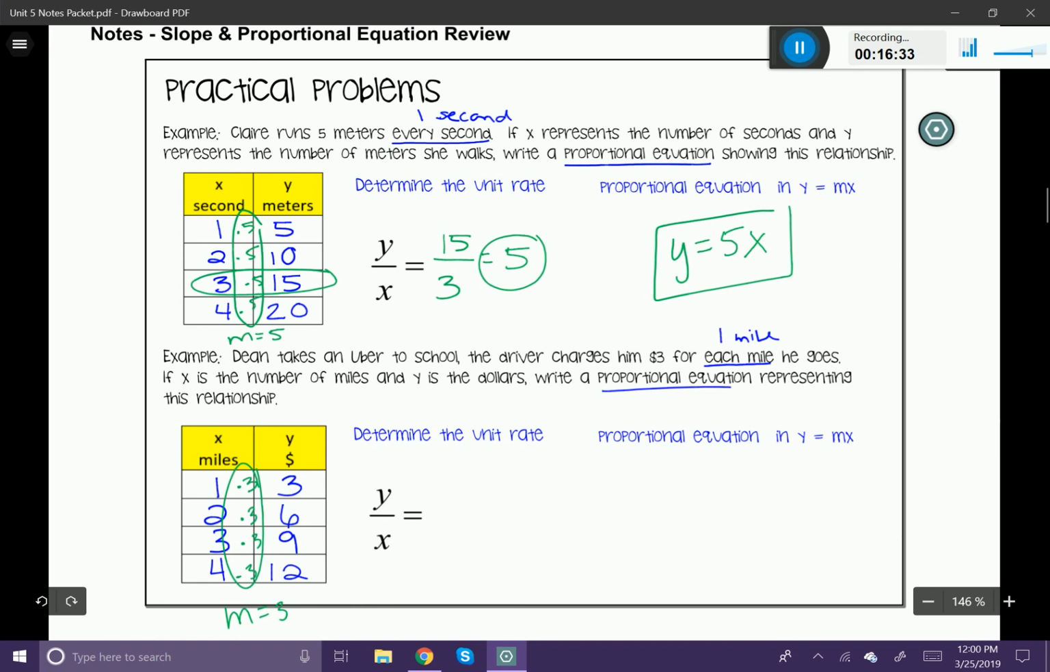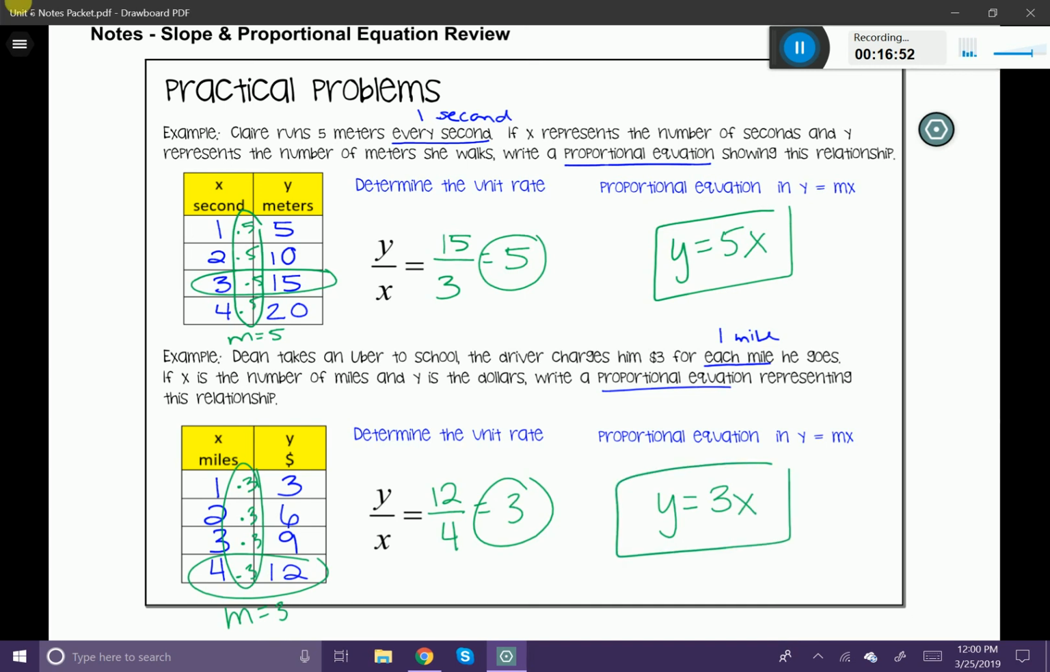Or I could use the unit rate. I could just pick a point. I'm going to go ahead and pick 4 and 12 and say 12 divided by 4 is going to equal 3. That's my unit rate. So I can go ahead and construct my proportional equation now. Y is equal to 3x. All right, so those are 2 practical problems using this concept.